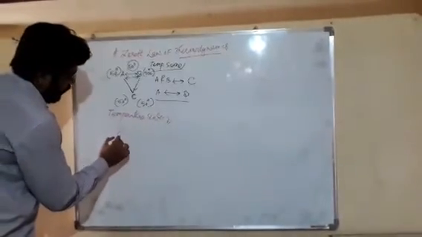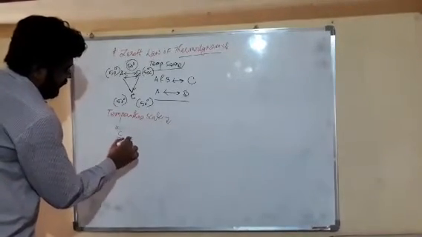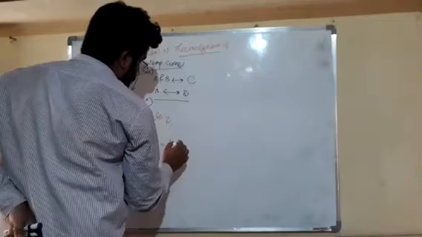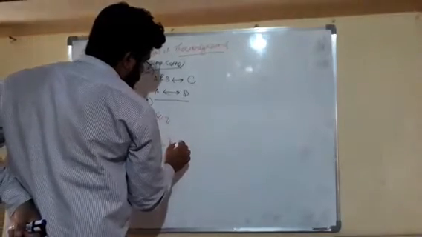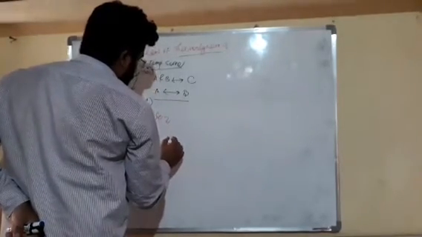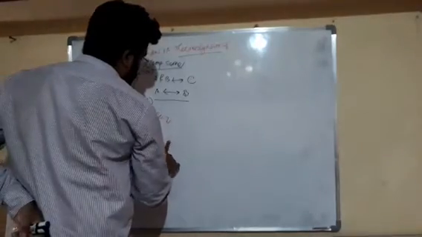Friends, in this formula, Celsius upon 5 equals K minus 273 upon 5 equals F minus 32 upon 9, this formula is used for conversion of temperature.